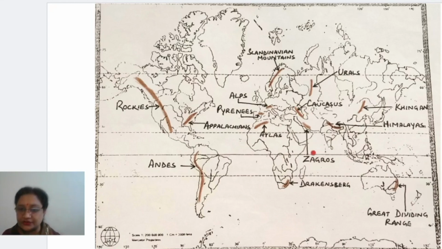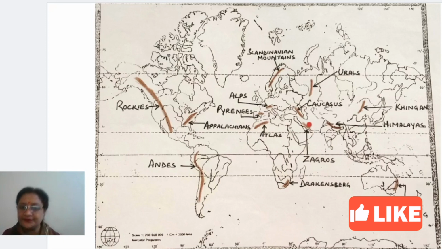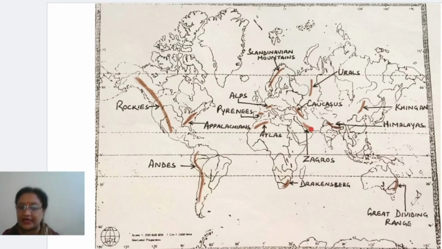This is Zagros. In the earlier map I told you that the Iranian plateau is a plateau lying in between the two mountains lying here. So the southern mountain of that is Zagros, right? This is Zagros mountain, and after this one more is there in the north.